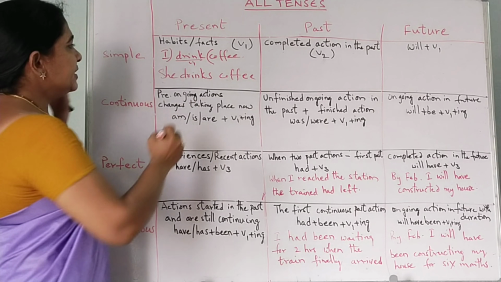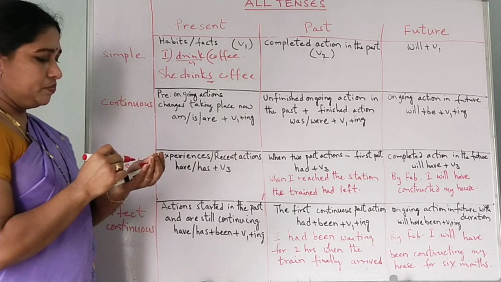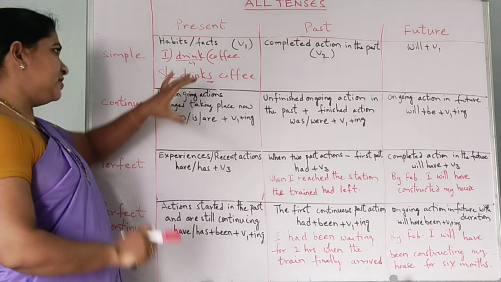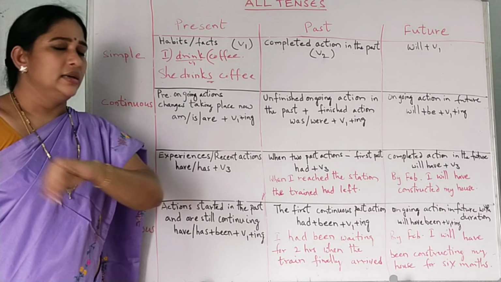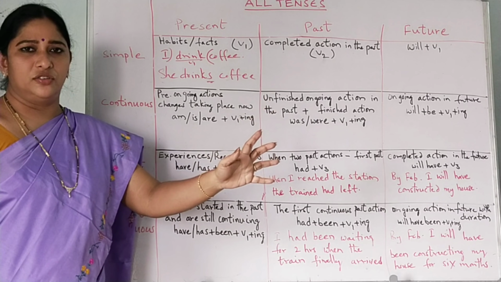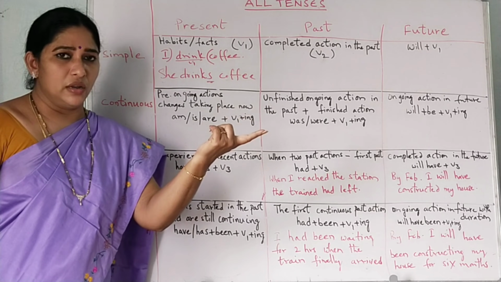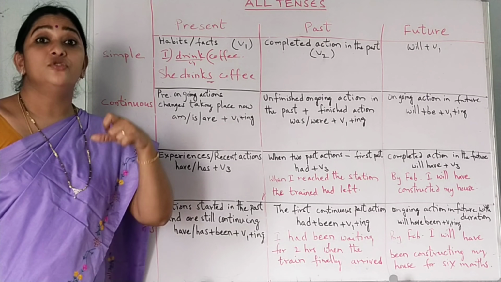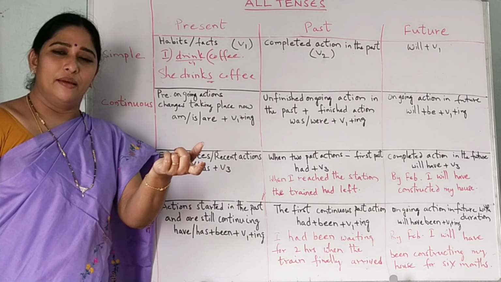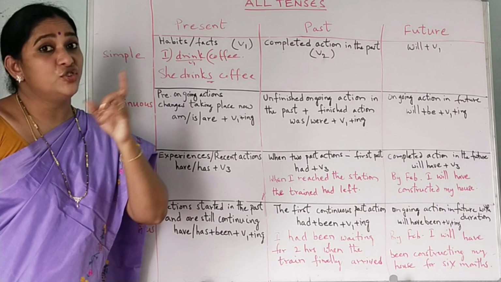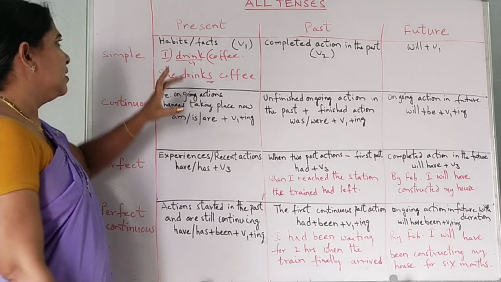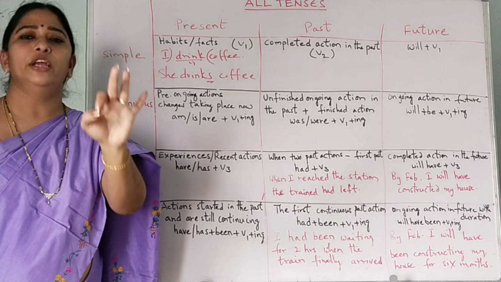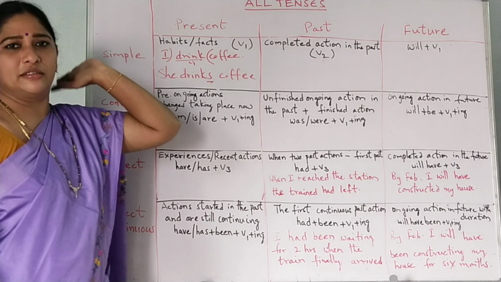What is added to the drink here? S is added. You should know only this point regarding the simple present tense. Nothing about that. She goes to college. I go to college, she goes to college. I drink coffee, she drinks coffee. Okay? I teach grammar, she teaches grammar. S or ES, no? Teaches. ES is added there. So that is the important point you need to remember about this simple present tense.